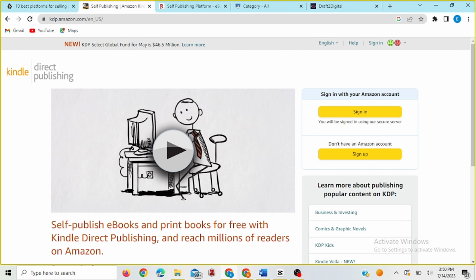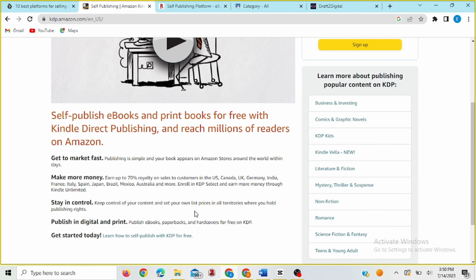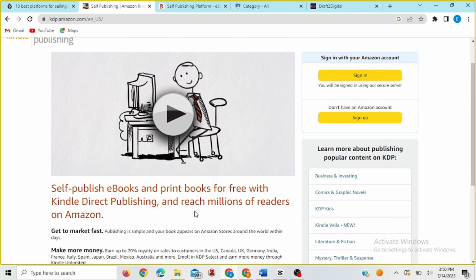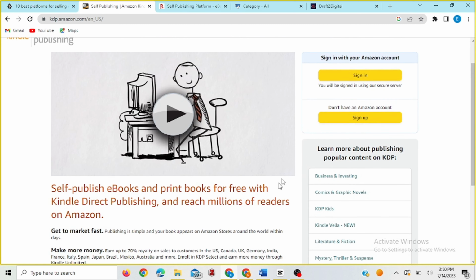So you can publish your book using this website, Amazon Kindle Direct Publishing. But what it means is that you have to make sure that you have gone through the criteria, the book guidelines, so that you know that your book, the format and everything is in order to be published on this website. So you have to make this inquiry ahead of time before you start producing your ebook. So to get started, you sign up here.